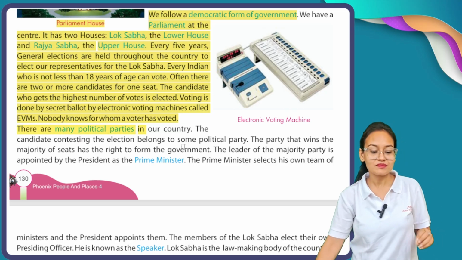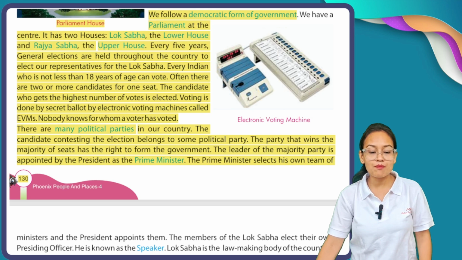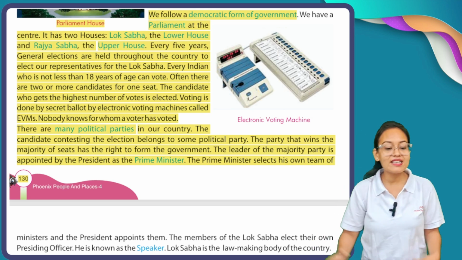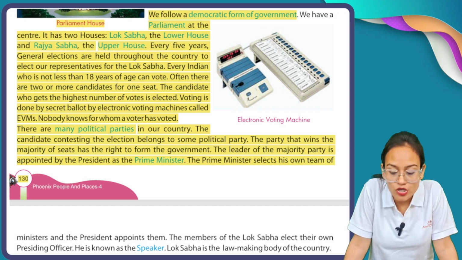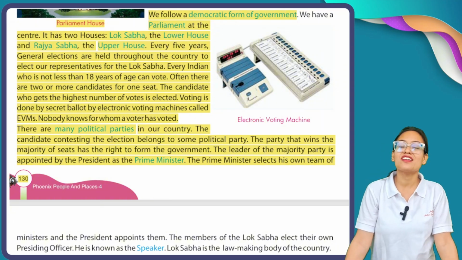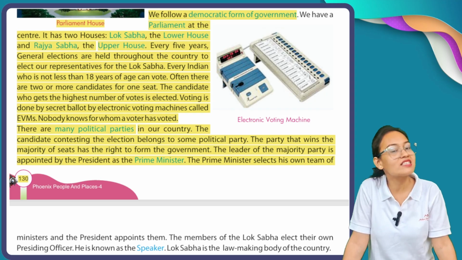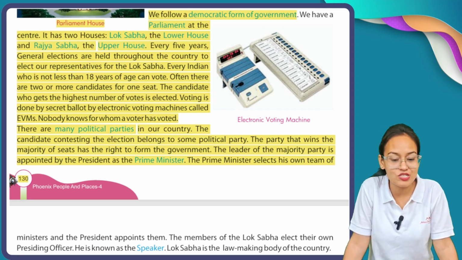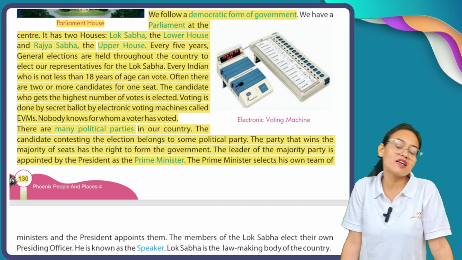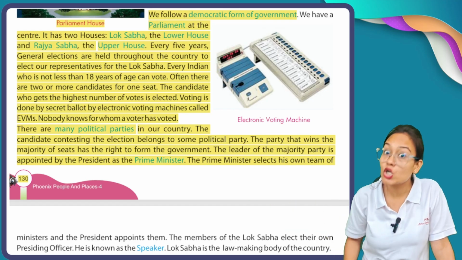There are many political parties in our country, India. The candidates contesting the elections belong to some political party. You all know, my dear students, in our country there are many political parties: national parties, state parties, some local parties also. So all those candidates who are participating in these elections must belong to some political group.